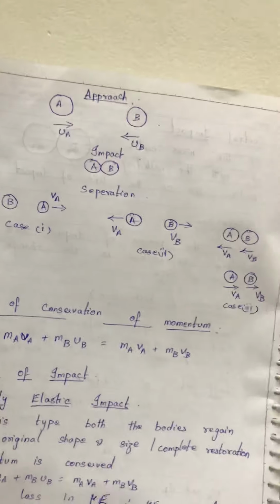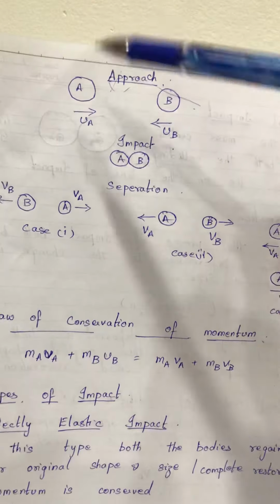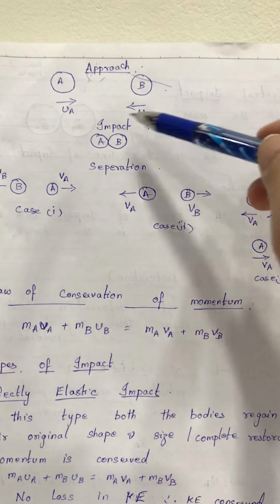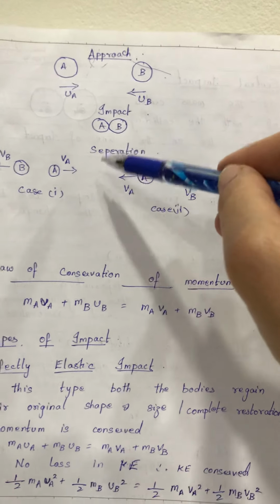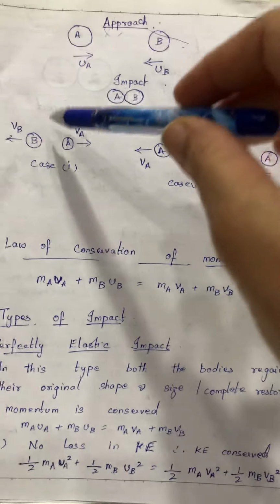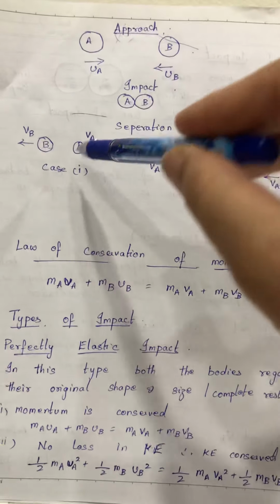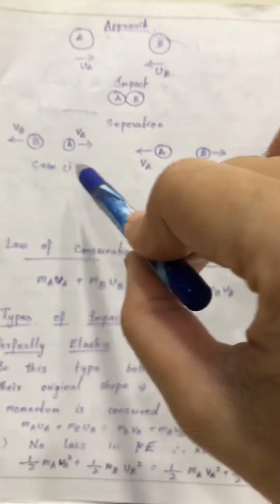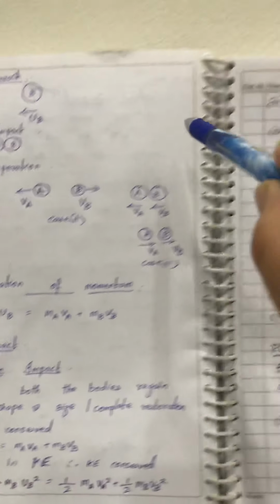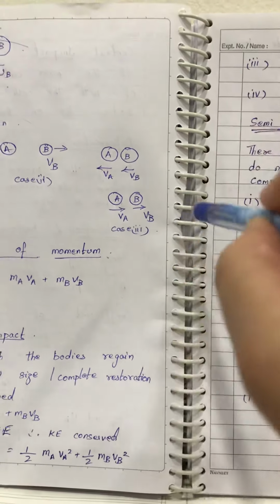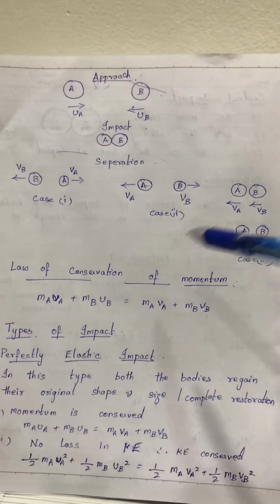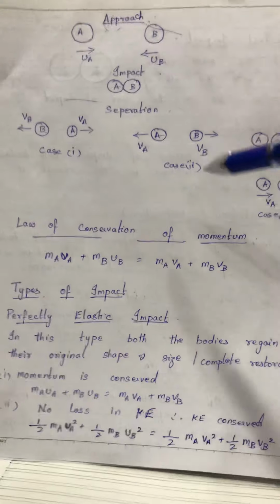So the same thing, I put it in the form of a diagram. A and B are approaching each other with UA and UB. This is the impact, and after the impact, the separation can happen in three ways. A and B can go in opposite directions, or A goes back in the same direction and B goes back in the same direction, or A and B can go together in either of the directions. So three things can happen after the impact.